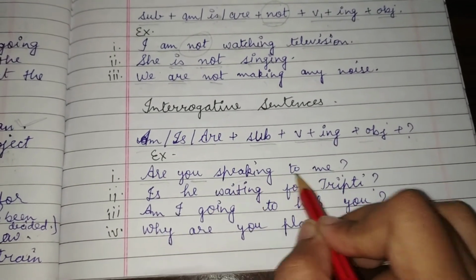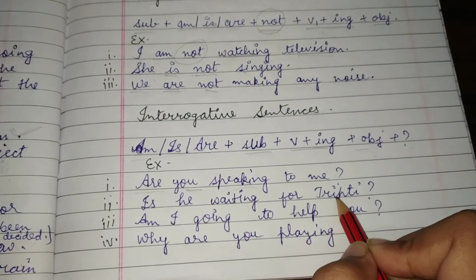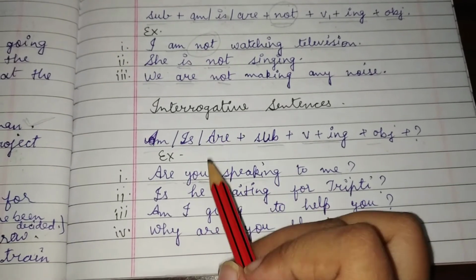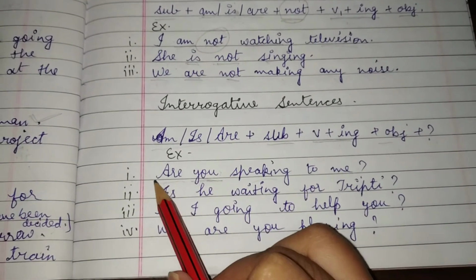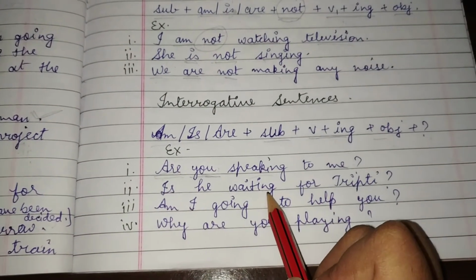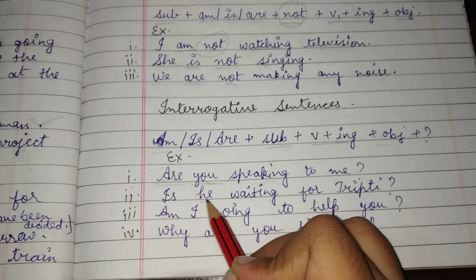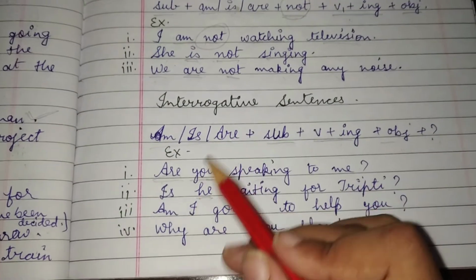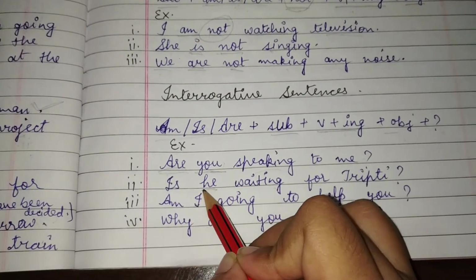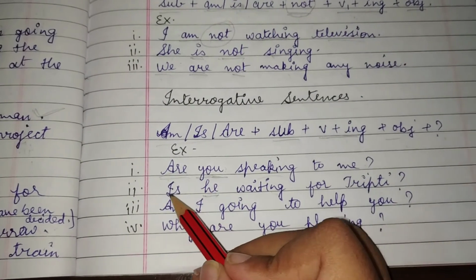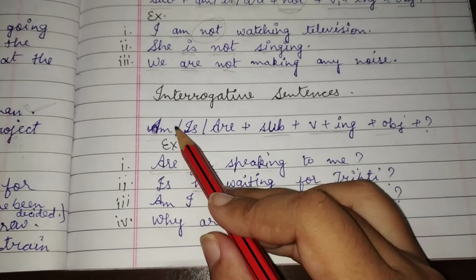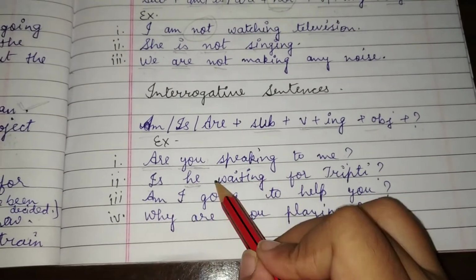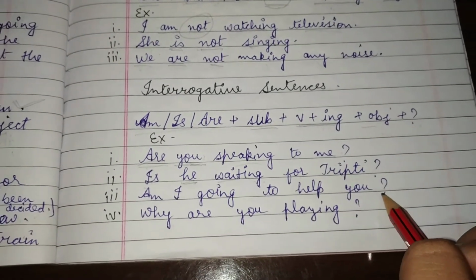Then verb, then object. Is he waiting for Tripti? Students, you is used as singular and plural both, but with you we will always write the plural helping verb. That's why I've written here are. Is he waiting for Tripti? He is singular and he is the subject. Remember it, you will write the helping verb according to the subject. He is singular, that's why I've written here is. Is he, then helping verb, subject, then verb first form plus ing, waiting. Is he waiting for Tripti, object and question mark.